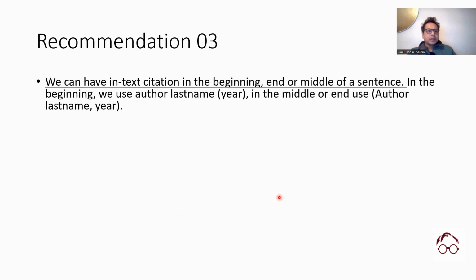Recommendation 3, we can have in-text citation in the beginning, end, or middle of a sentence. It doesn't have to be only in the beginning or only in the end, okay? In the beginning, normally we'll use author last name and year. In the middle, we'll use in bracket author last name and year. Okay, so here you see it's author last name, the year is only in bracket. Here, the whole thing is in bracket.